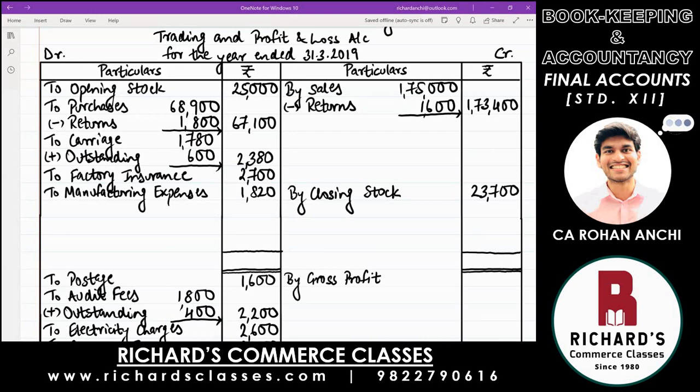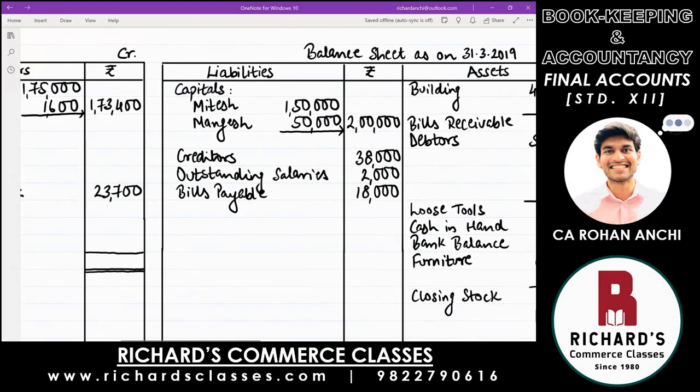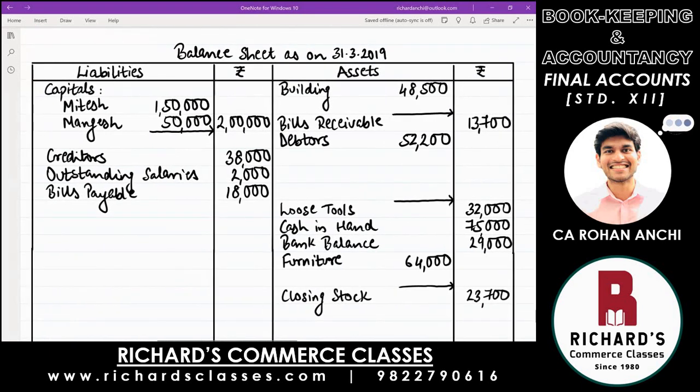This is just one effect. And second effect of outstanding is a liability, any expense not yet paid, to be paid in the future. Money will go out in the future. That item is a liability. Write down both of them, we will write together. So write down outstanding expenses.